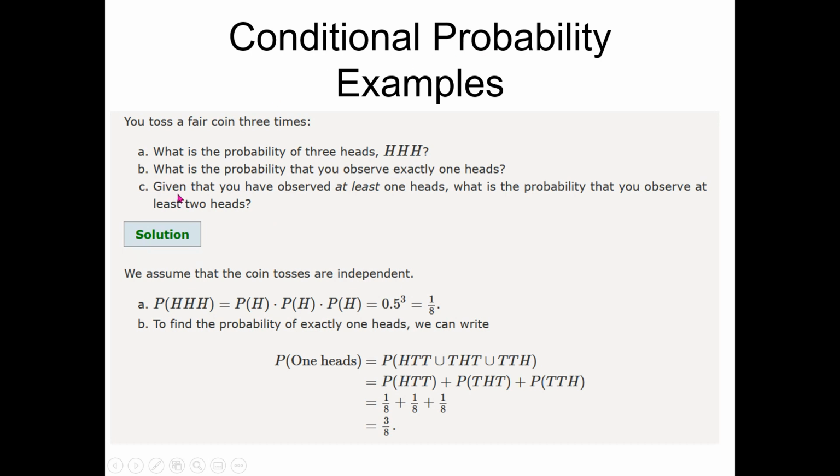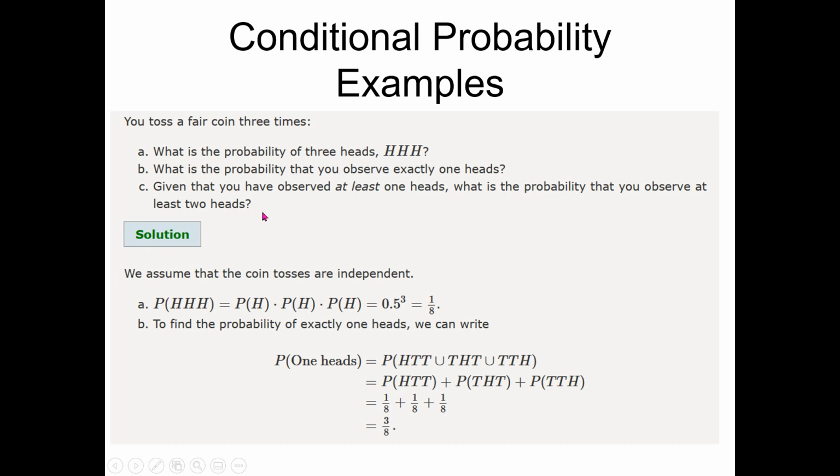Now we will do another part which will be related to the concept of conditional probability. Part C: given that you have observed at least one head. You see, this condition is now imposed. As I said, the idea of conditional probability is that we are given some information. So this information is already given that we have observed at least one head. What is the probability that you observe at least two heads, right? Now you know that this is for sure that there is at least one head in the outcome. Now you have to calculate the probability that you observed at least two heads.